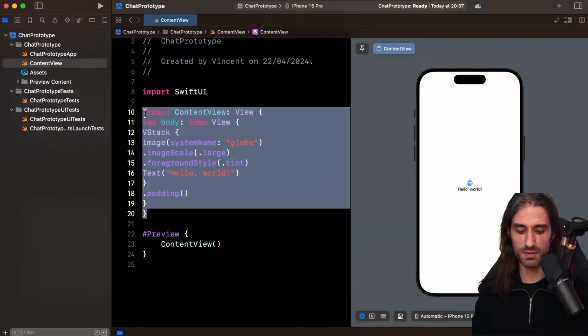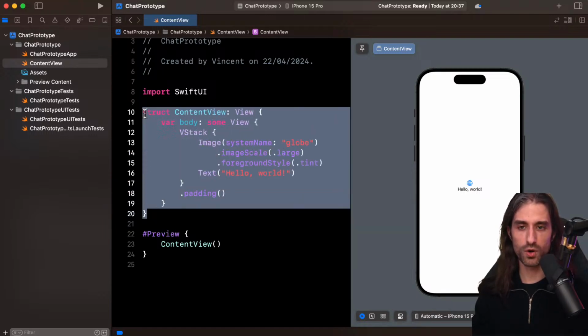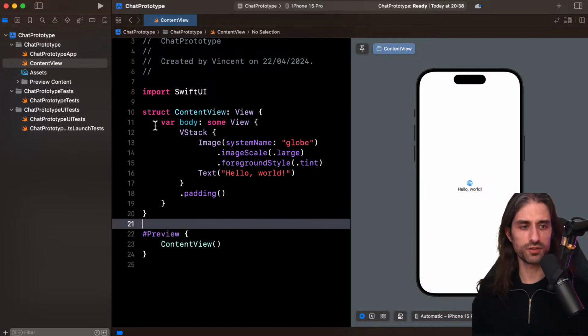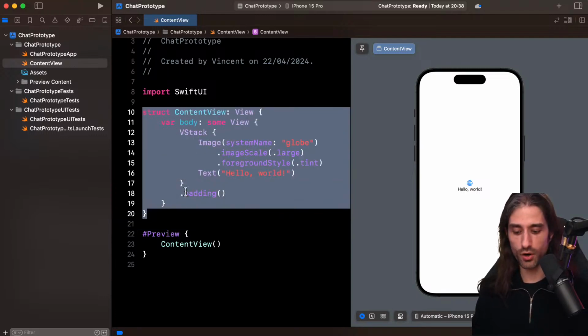Compare it to what we had before, which I can put back by doing Control plus I. This is much better. So indentation is very important, and you should always strive to maintain a good indentation. And it's very easy. Just select the code, do Control plus I, and it will be done automatically for you by Xcode. Really, my point here is that there is no excuse to not have a good indentation, because it helps tremendously to understand how the code works and is structured, and it's basically free. Xcode does everything it can to help you have a correct indentation.